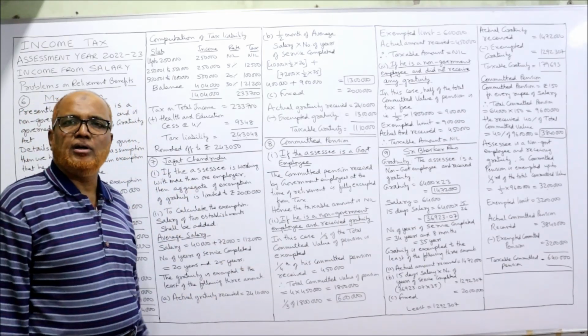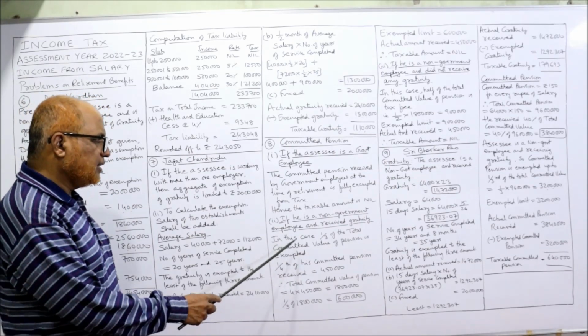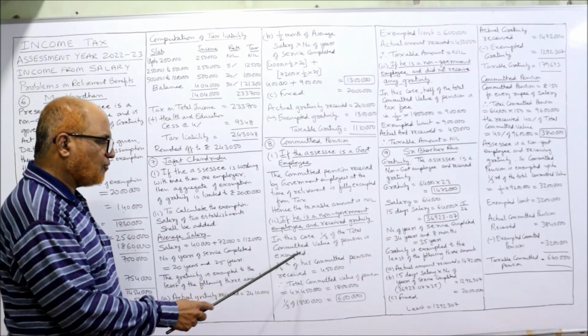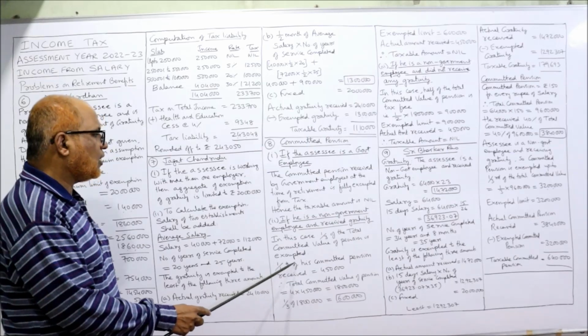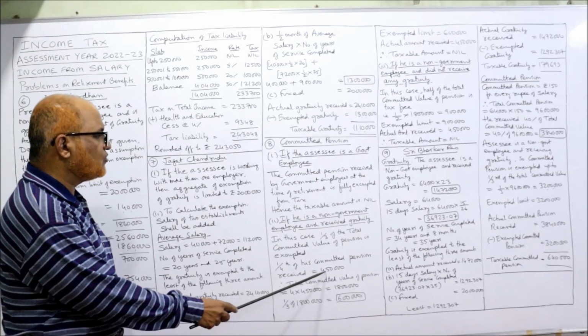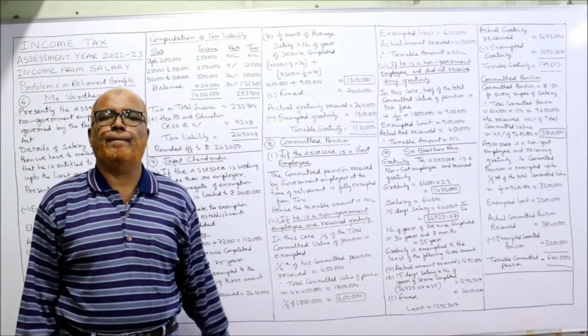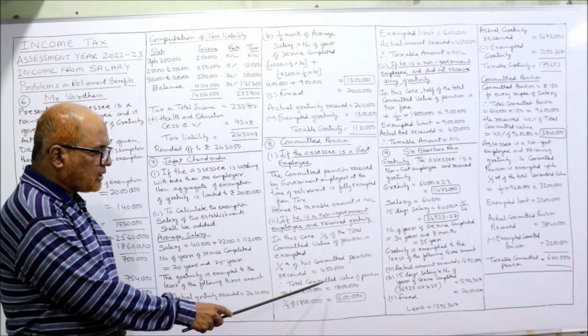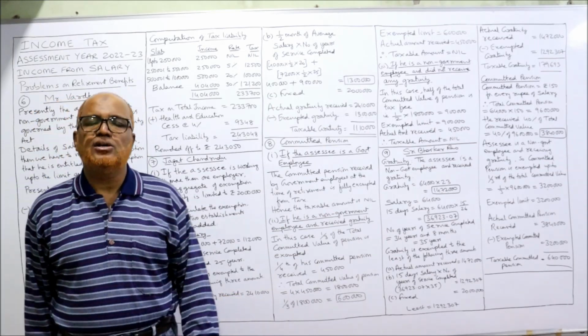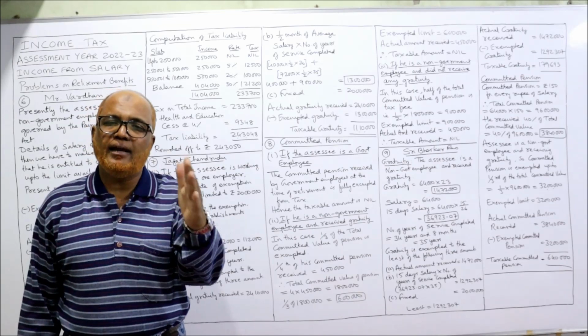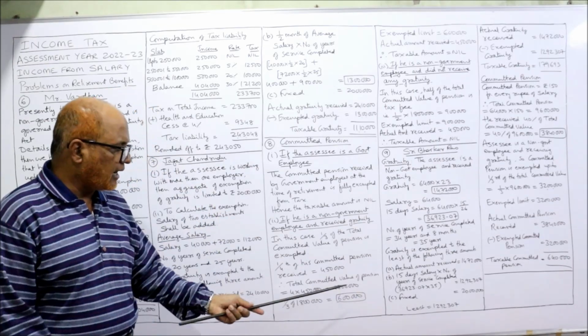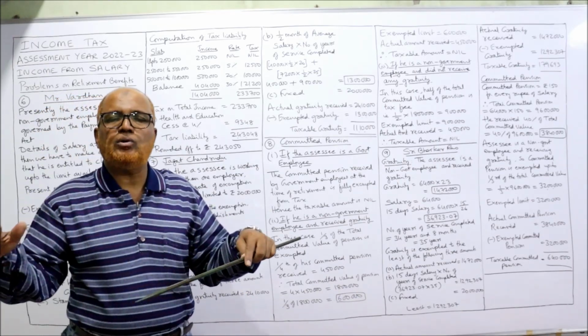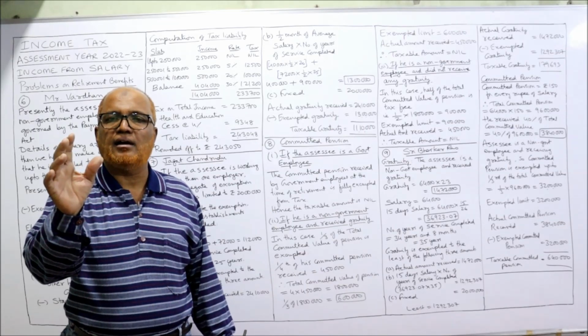4,50,000 into 4, you will get 18 lakh. In this case, 1/3 of the total commuted value of pension is exempted. 1/4 of his commuted pension received is 4,50,000, that is given in the problem, right? Therefore, the total commuted value of pension is 4,50,000 into 4. You will get 18 lakh. The total commuted value of pension is 18 lakh.